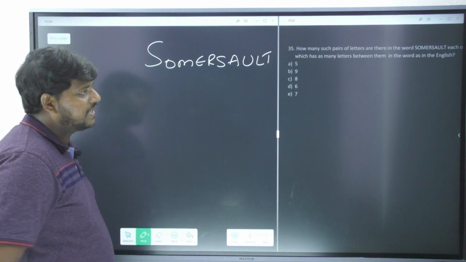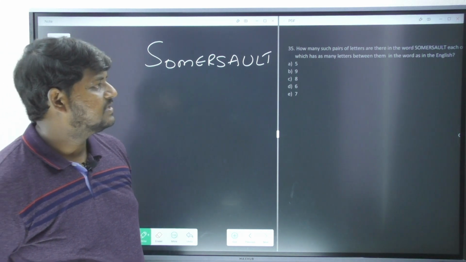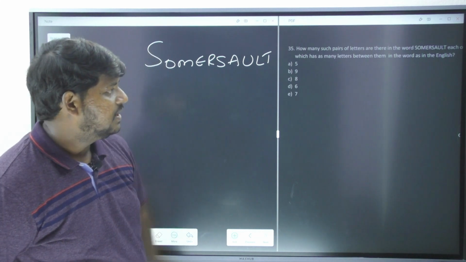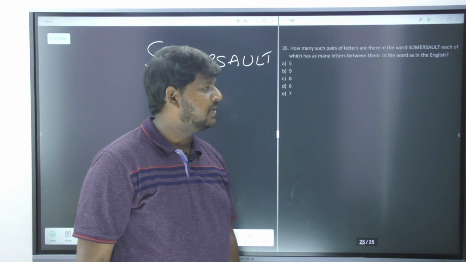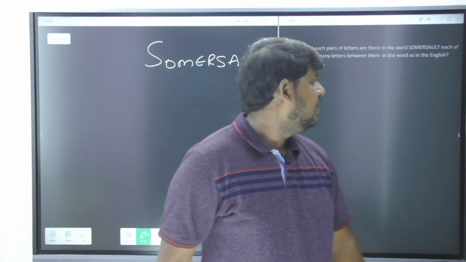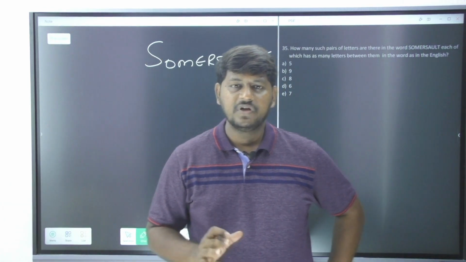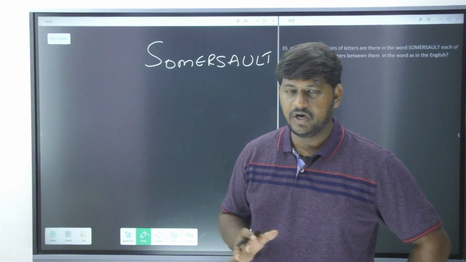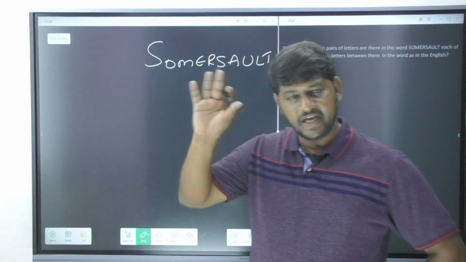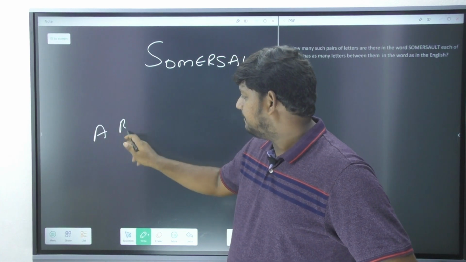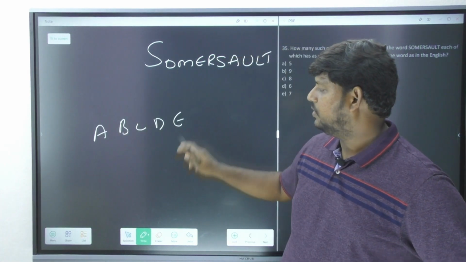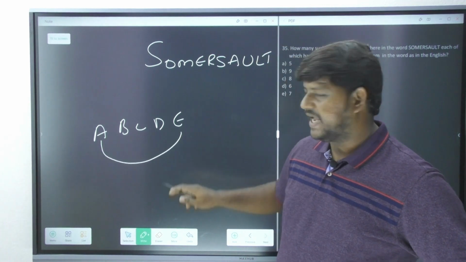So what is it saying? How many such pairs of letters are there in the word somersault, each of which has as many letters between them in the word as in the English alphabet? Very simple logic. It is asking whatever distance you see in the English alphabet. For an example, what is the difference between A and E?